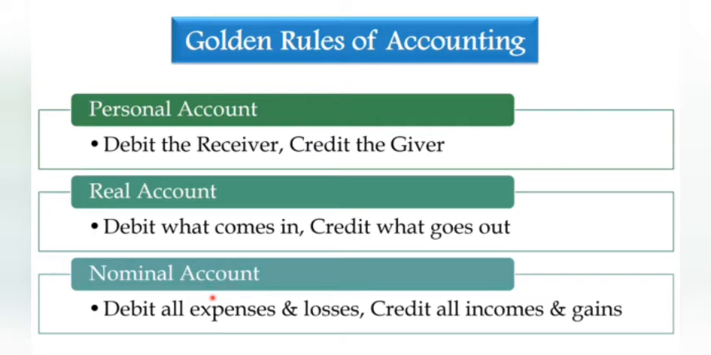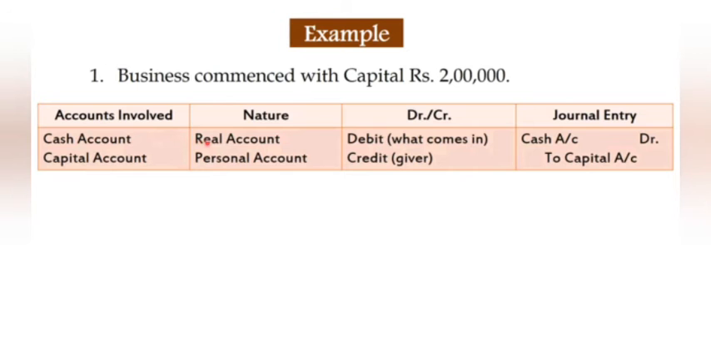By example we will understand. Example first: business commences with capital. So cash account and capital account. Cash is a real account and capital is personal. According to the real account rule, what comes in will be debited. And credit is the giver, because for a personal account, debit the receiver and credit the giver. So the entry will pass: cash account debit to capital account.